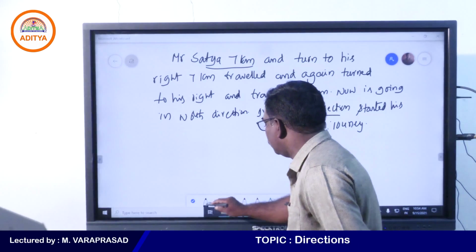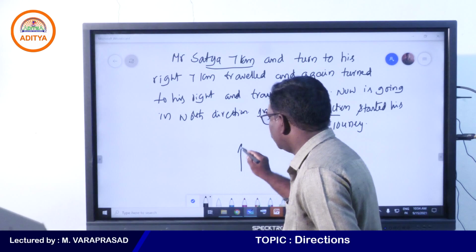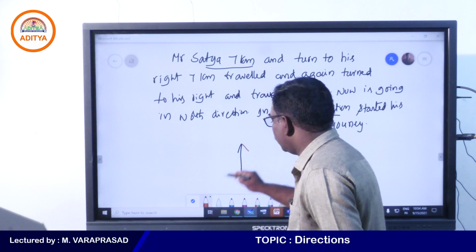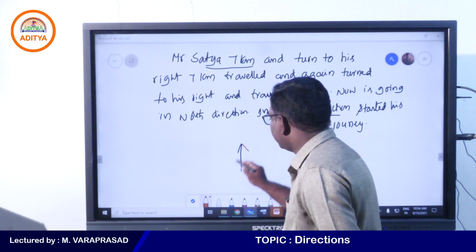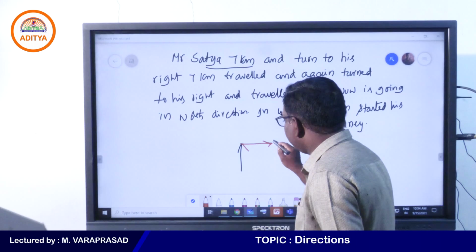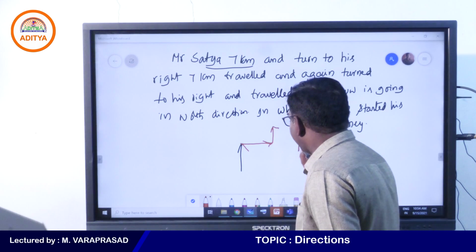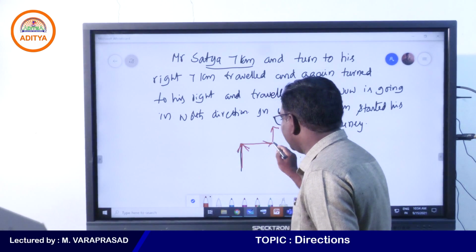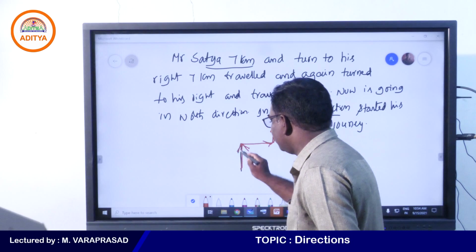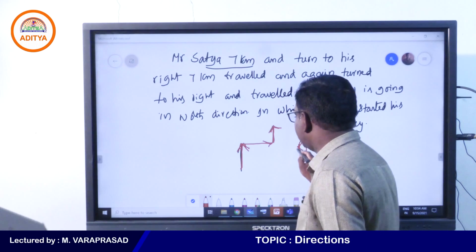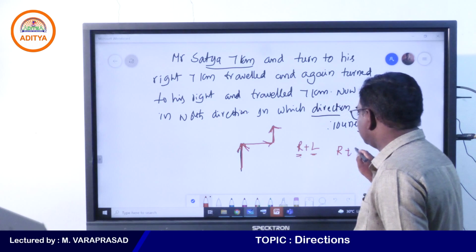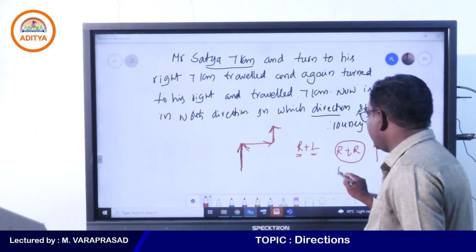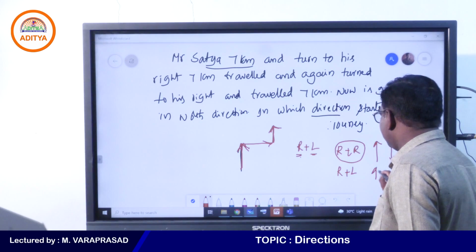Suppose I am traveling towards north, and I traveled one right and another left. One right and one left. What happens here? What is the initial direction I am going? For that same direction I am going here. One right, one left. See, right plus right, for the initial direction we are going, we are coming opposite. Right plus left, for the same we are going.